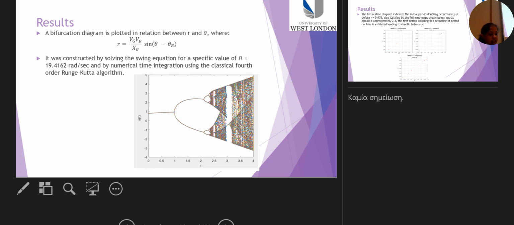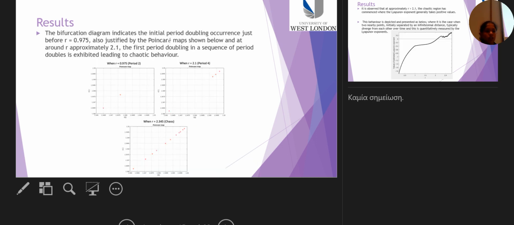And the figure indicates that the initial period doubling occurs just before R is equal to 0.95, and approximately when R is equal to 2.36, the first period doubling in a sequence of period doubles is exhibited, leading to a chaotic behavior. So these results from the bifurcation diagram can also be verified from the Poincare maps, which were plotted for each R value obtained from the bifurcation diagram.